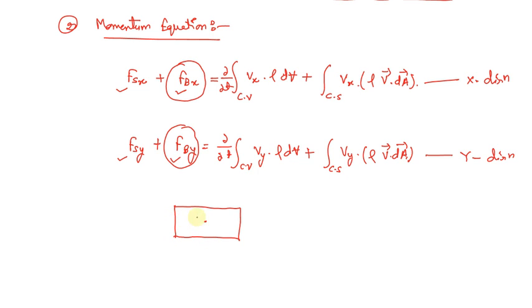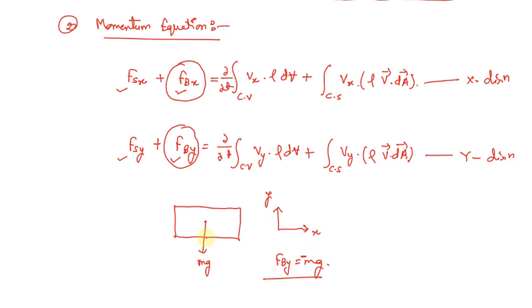If this particular body weighs mg in the y direction, here I have drawn the coordinates, this is the x direction, this is the y direction. So in the y direction the gravitational constant is g, then the body force will be equal to mg in the y direction. That means Fby will be equal to m into g,